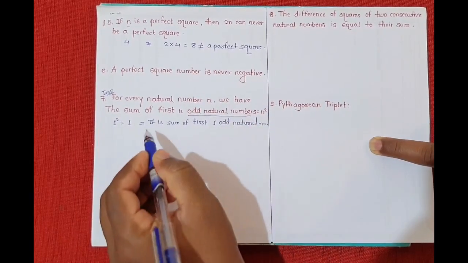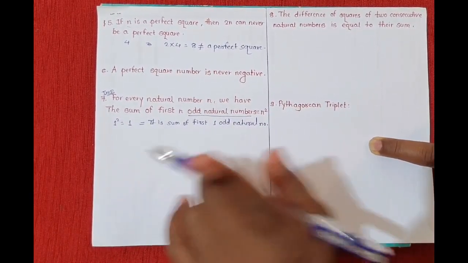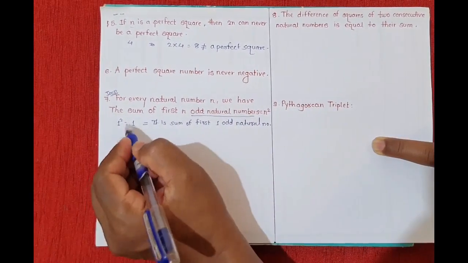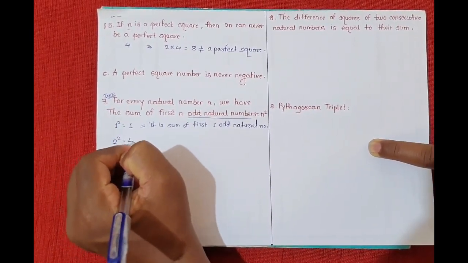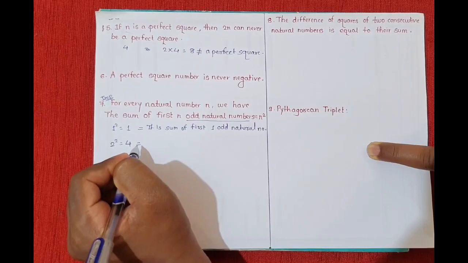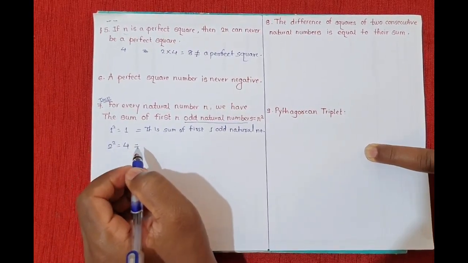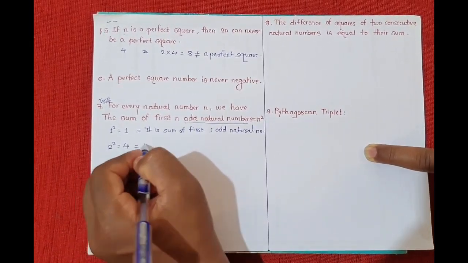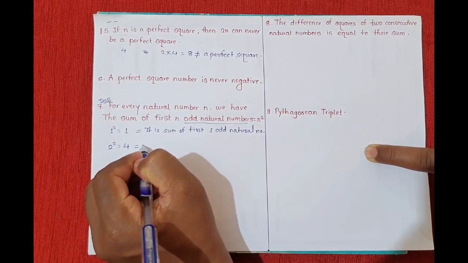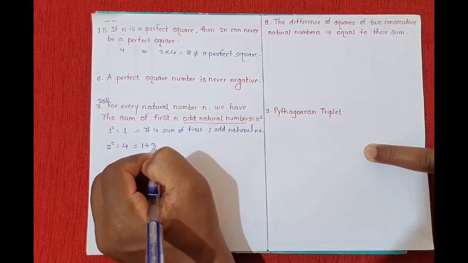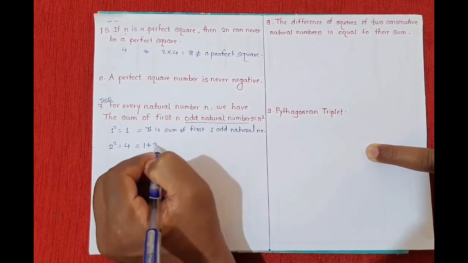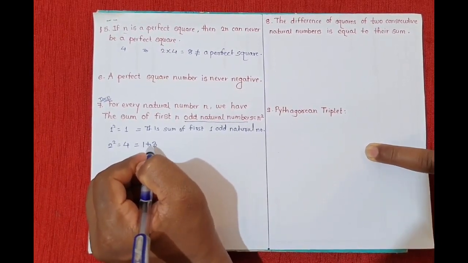Okay, 1 is the sum of the first one odd natural number, that's why 1 square is equal to 1. Now see, 2 square, what is the square of 2? 4. Now 4 is the sum of the first 2 odd natural numbers. If you want to check, the first odd natural number is 1 plus the second odd natural number is 3. 1 and 3, these are the first 2 consecutive odd natural numbers.